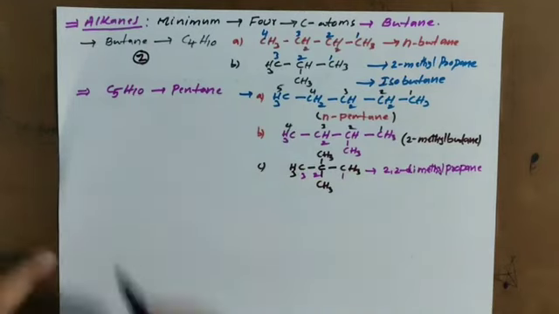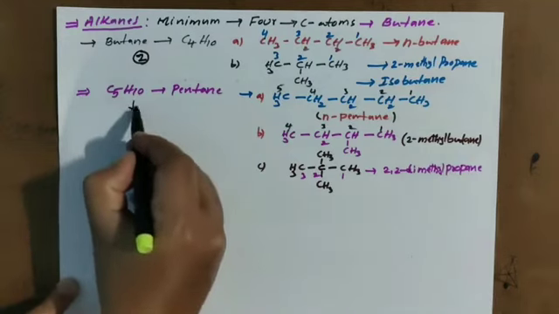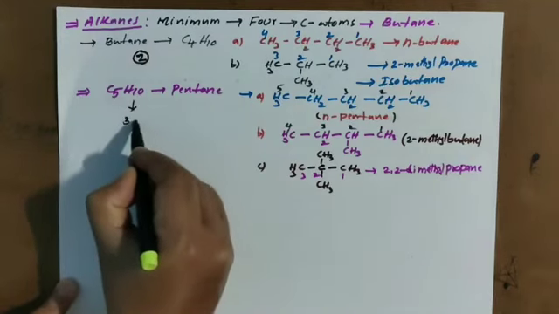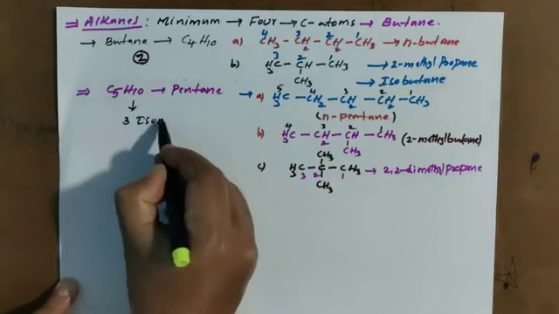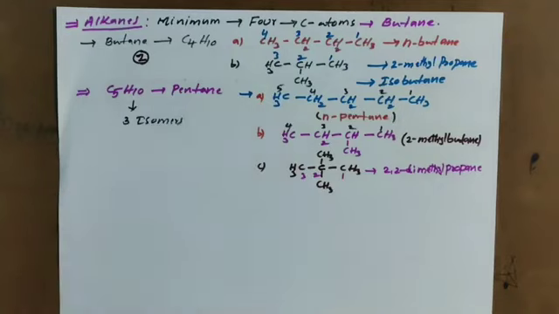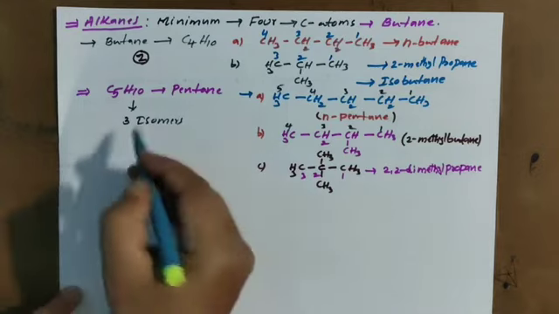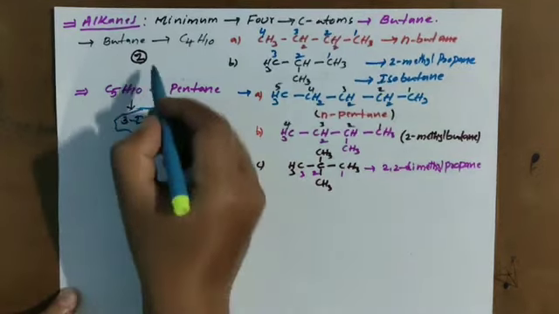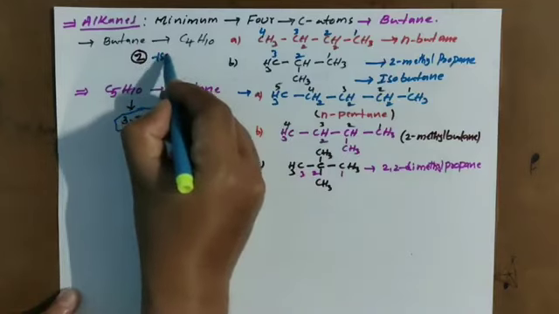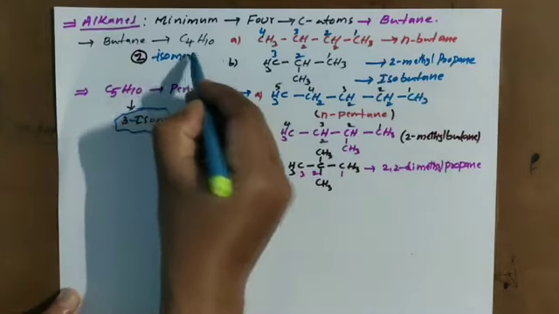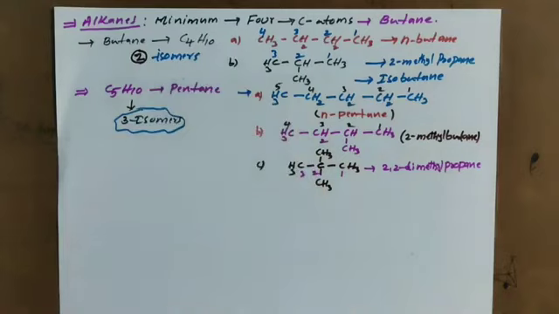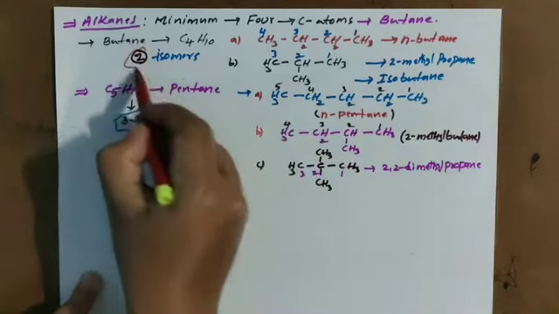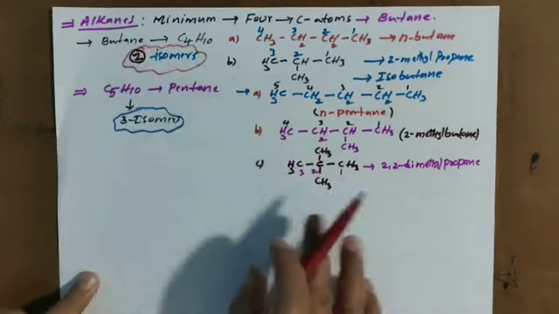So pentane having 3 isomers. In pentane, how many isomers we can observe? 3 isomers. In butane, we have only 2 isomers. In pentane, 3 isomers.